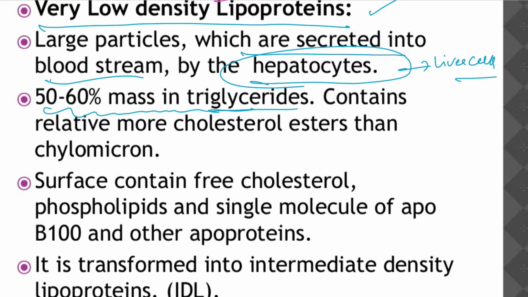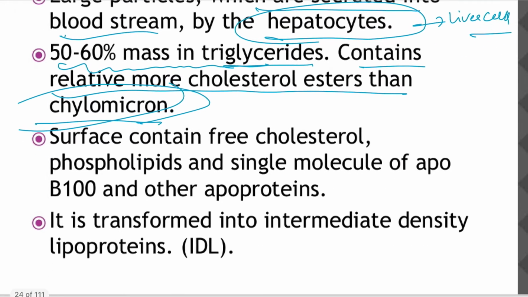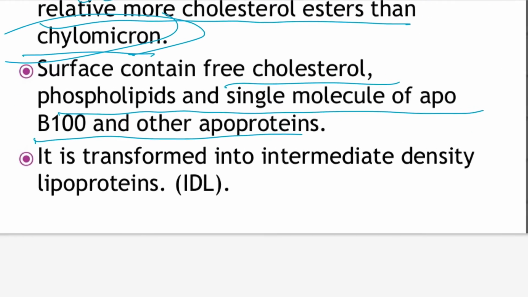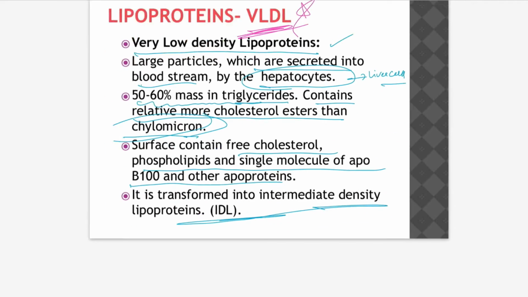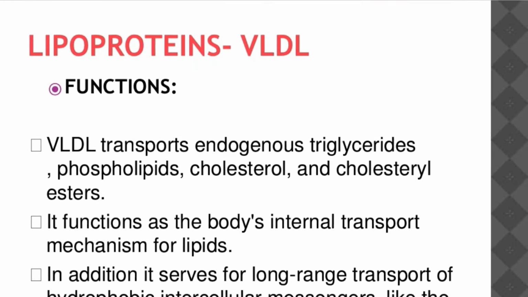Hepatocytes. 50 to 60% of the mass is triglycerides, and it consists of relatively more cholesterol esters than chylomicrons. Note that the surface consists of free cholesterol, phospholipids, a single molecule of ApoB100 and other proteins. It is transformed into intermediate density lipoprotein, IDL. Next one is very low density lipoprotein.